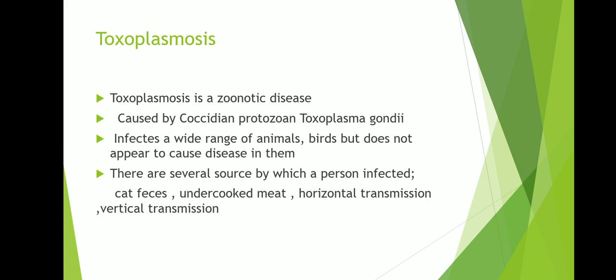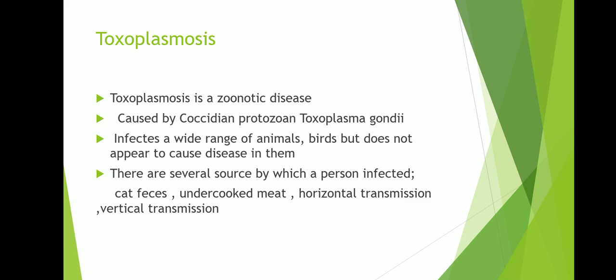Then the next disease is toxoplasmosis. Toxoplasmosis is a zoonotic disease. It is caused by the coccidian protozoan Toxoplasma gondii. It infects a wide range of animals and birds, but does not appear to cause disease in them. There are several sources by which a person gets infected: cat feces, undercooked meat, horizontal transmission, and vertical transmission.